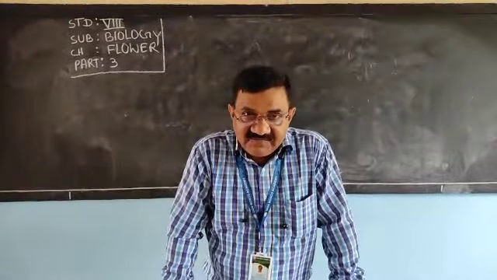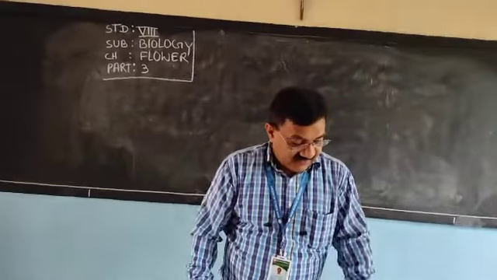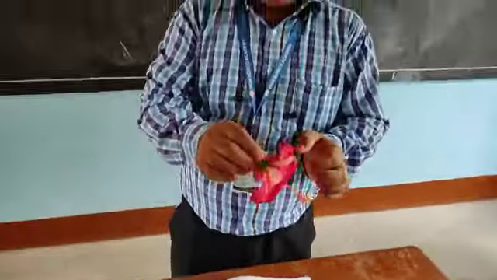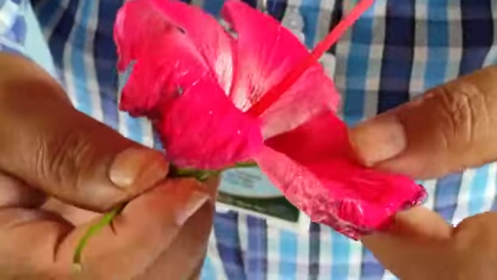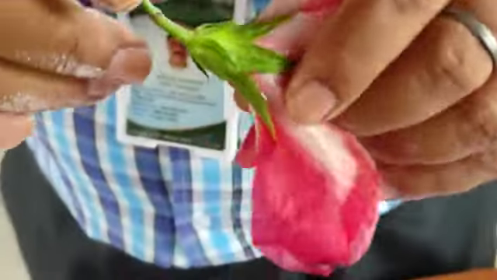What more clarification is required? See here, this colored part is the petal and the green part is the sepal.